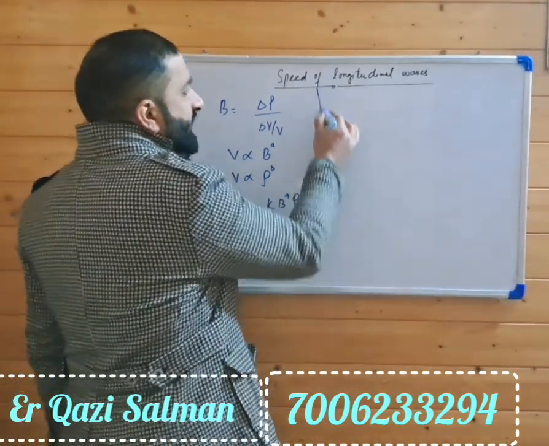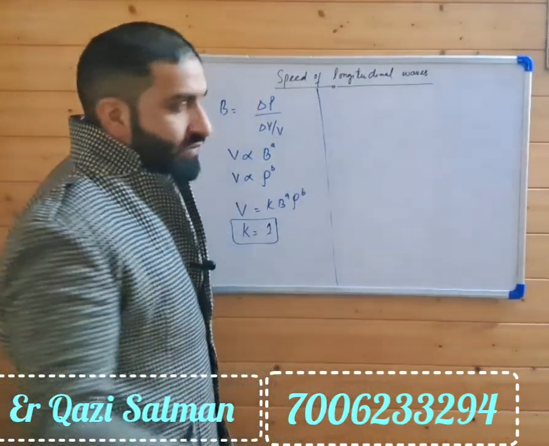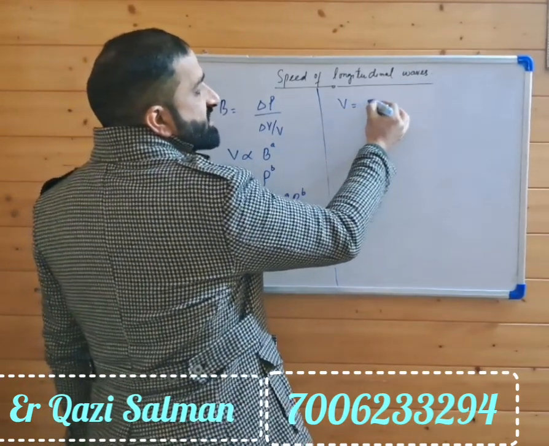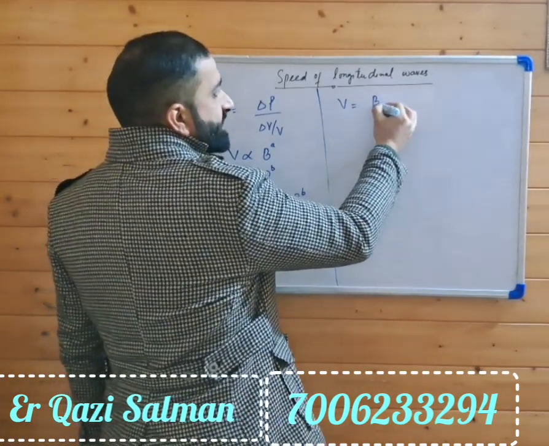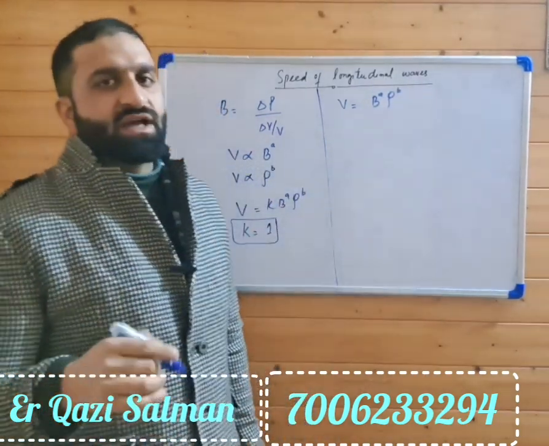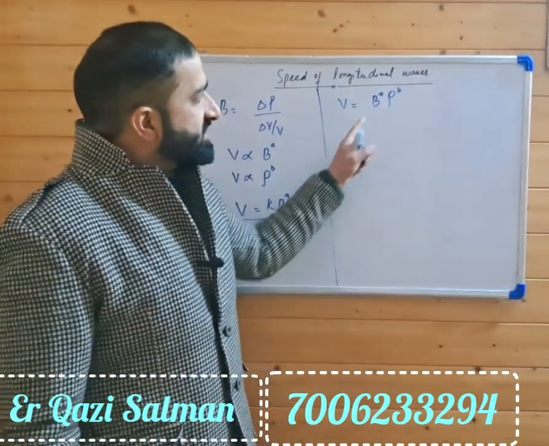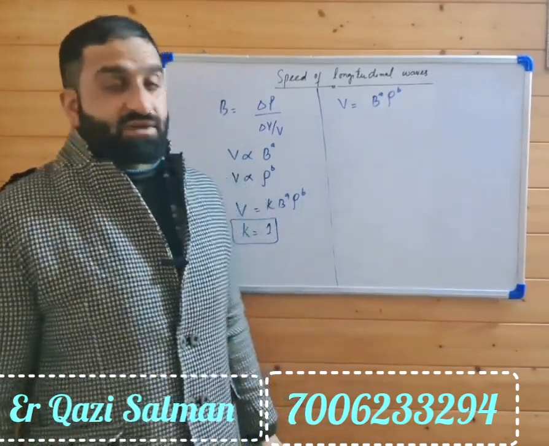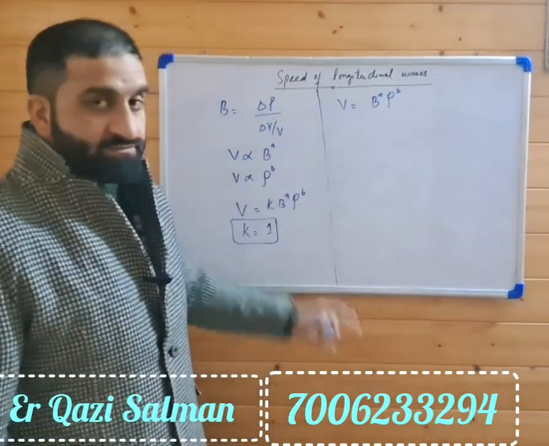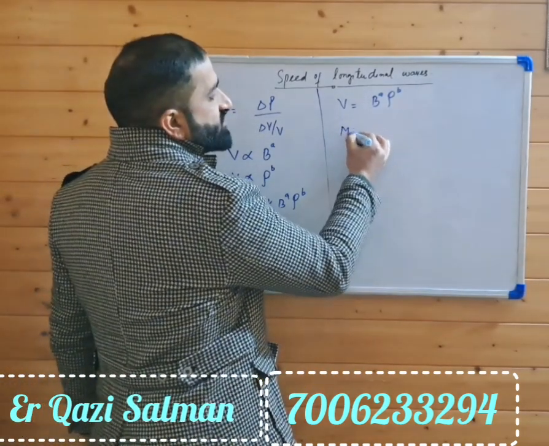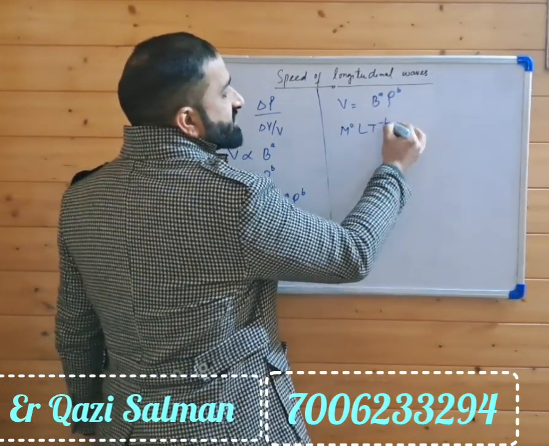Now, going to the dimensional correctness of equations, from V equals B to the power a times rho to the power b, we will see what the power of a and the power of b are. We know that the dimensions of velocity are M^0 L T^-1.